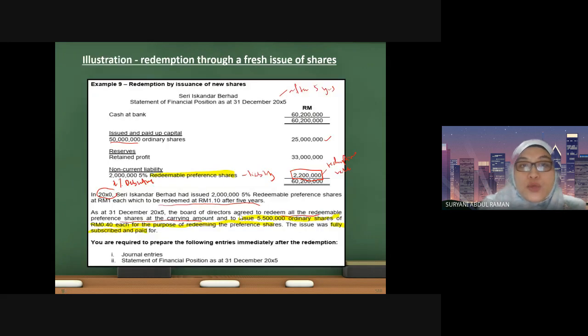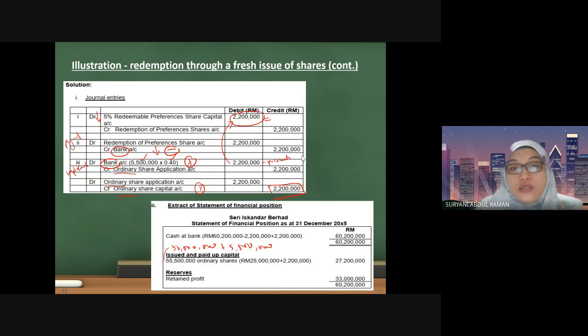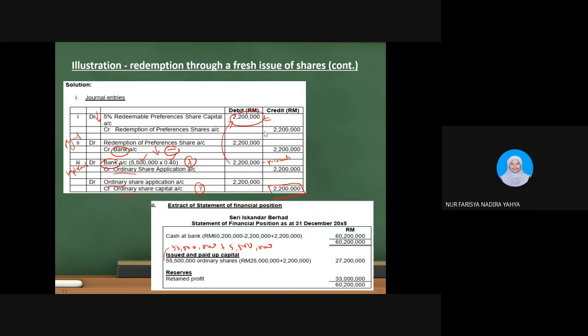What do you have? Previously, you have retained profit here and you have non-controlling interest. As for the retained profit, since there is no adjustment for retained profit, the amount will remain the same, 33 million. As for the non-controlling interest, since you already redeemed all, this no longer appears in your statement of financial position. So there is no balance anymore because you have redeemed all. So this is how the answer will be presented. Class, do you understand so far? Yes, madam. Okay, good.